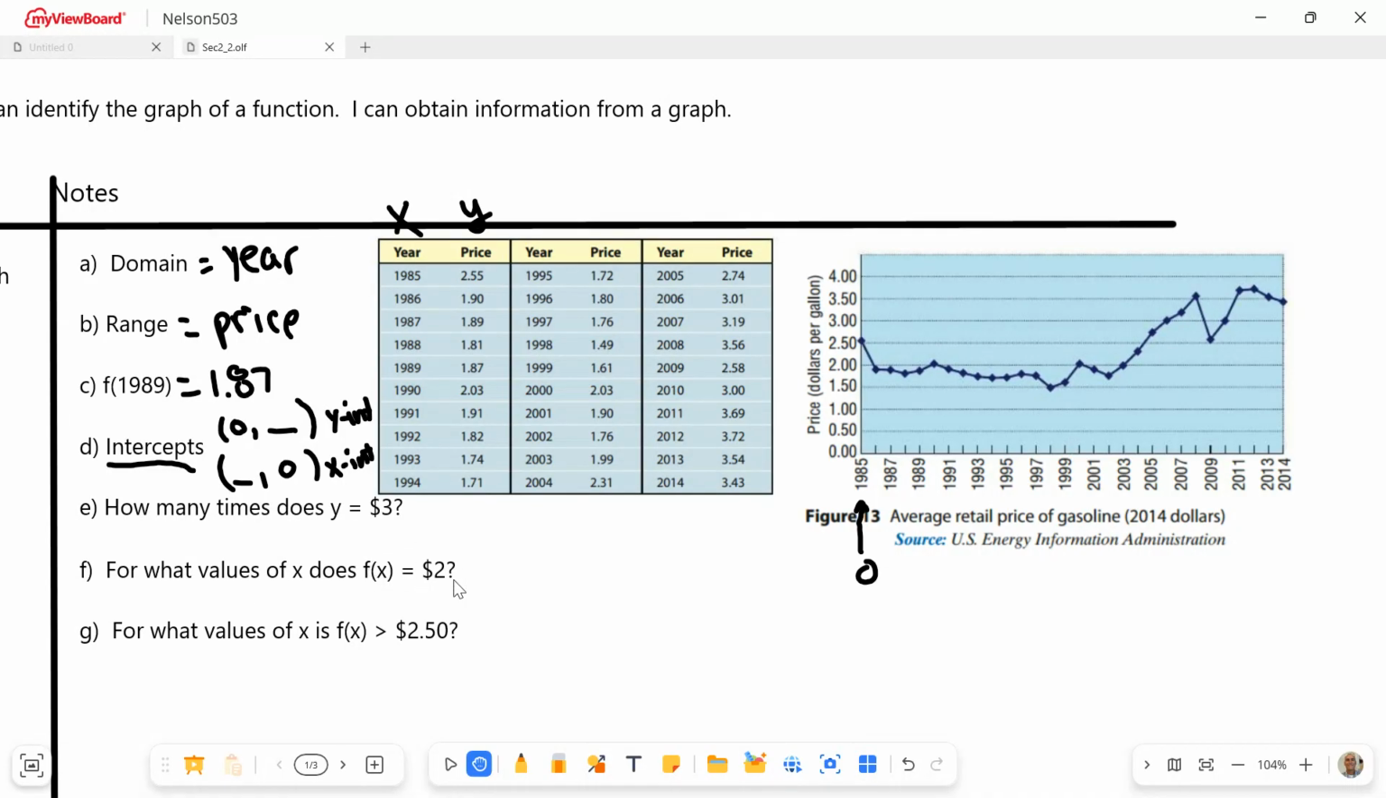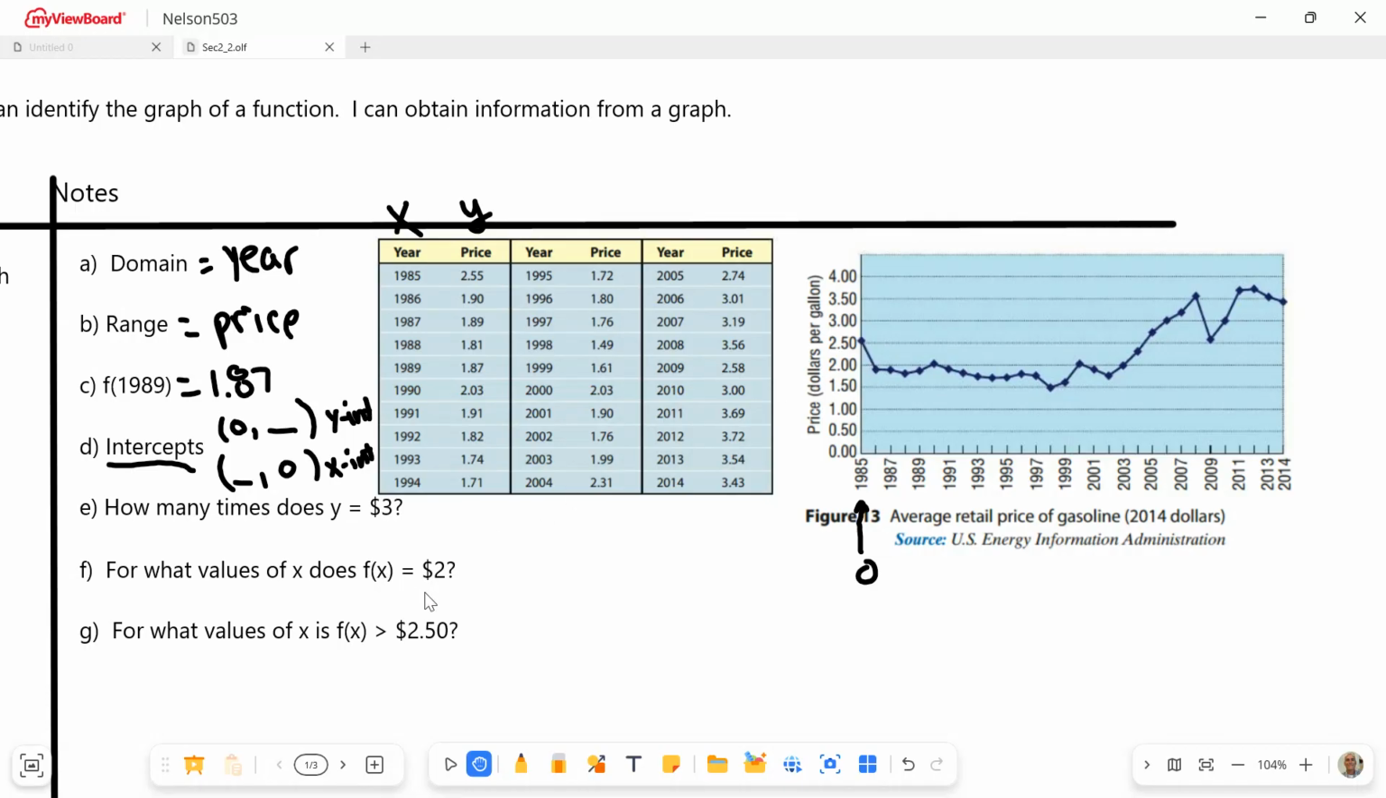For what value of x does f of x equal $2? This is the one that I see people really kind of struggle with. What does this mean? You just have to go up to $2 and say, well, it's right here. So for what value of x does it equal $2? What is that, 1986 somewhere, right? Just maybe just before 1986. If we look over here at the graph, you can see it goes from $1.90, then $1.89. Oh, yeah, because just before 1986, right? It goes from $2.55 down to $1.90. So right in here, it's about $2.